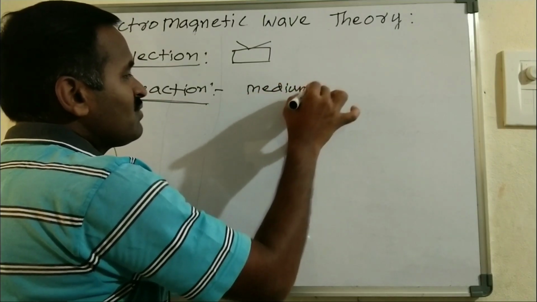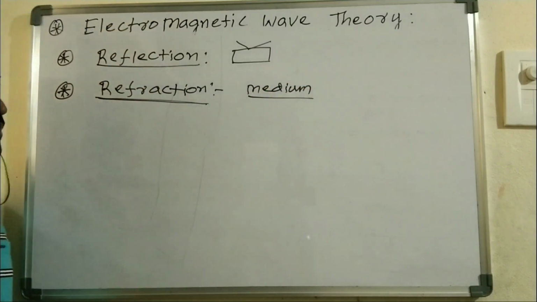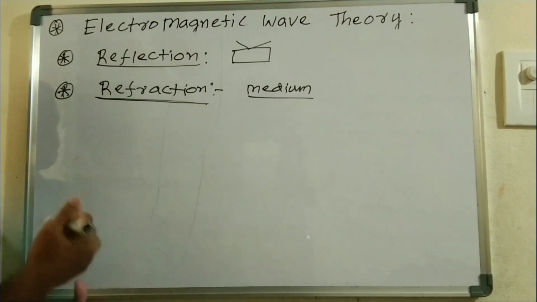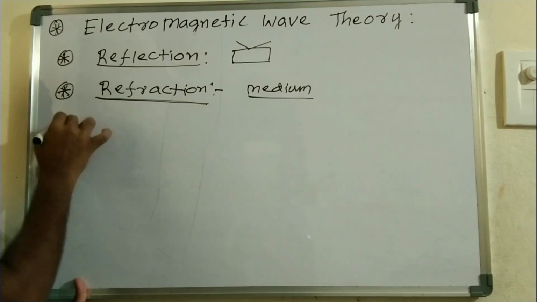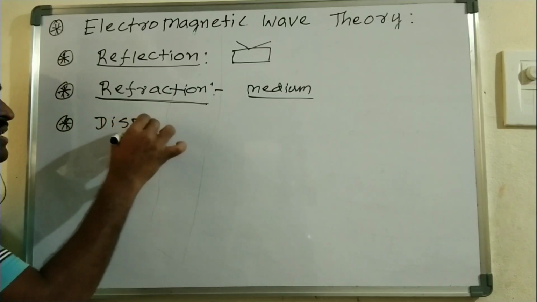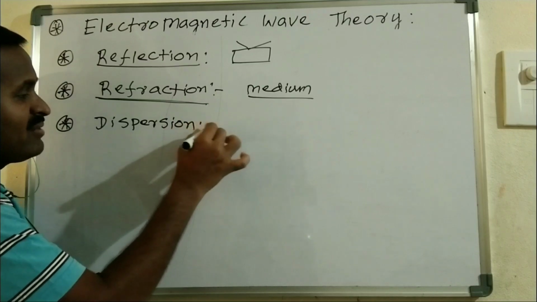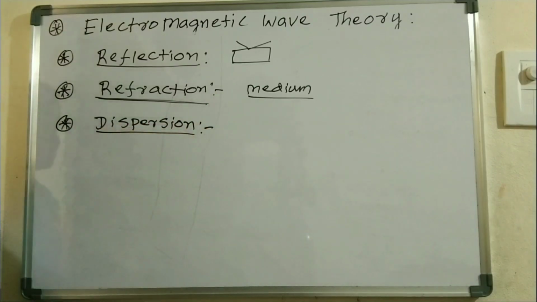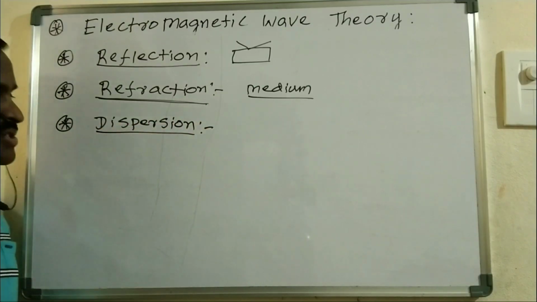If it is moving from one medium to another medium, there is a bending of the wave that takes place, which we call refraction. And another one successfully explained is dispersion. So electromagnetic wave theory successfully explained dispersion.